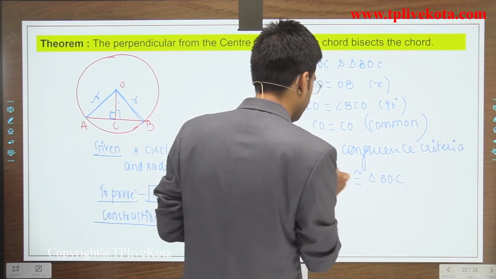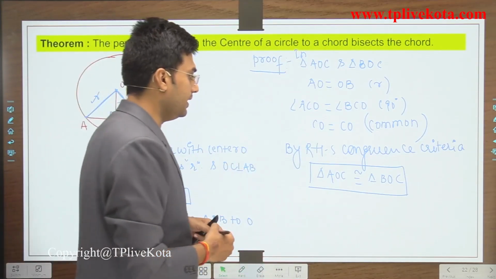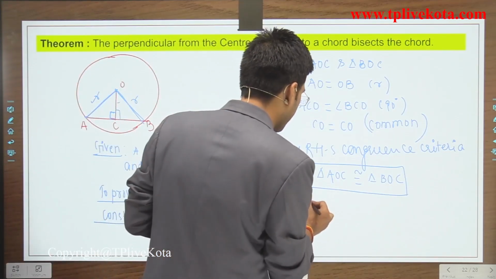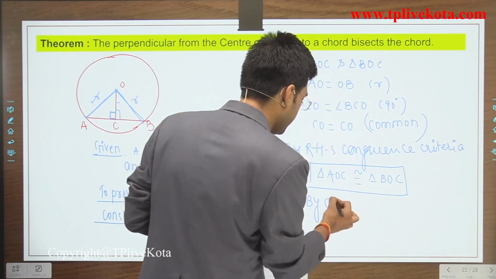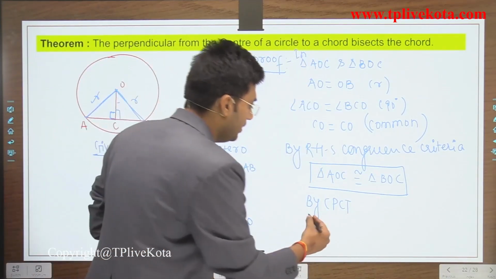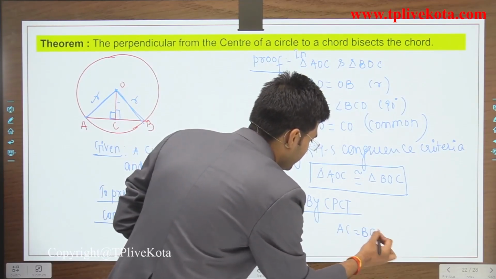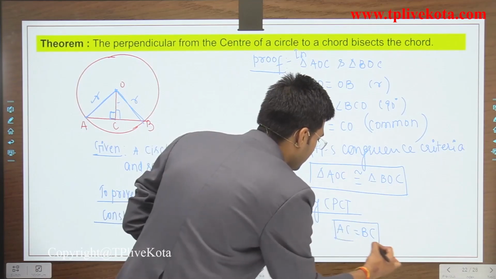Now if these two are congruent, then by CPCT corresponding parts are equal. So we can say that AC is equal to BC.